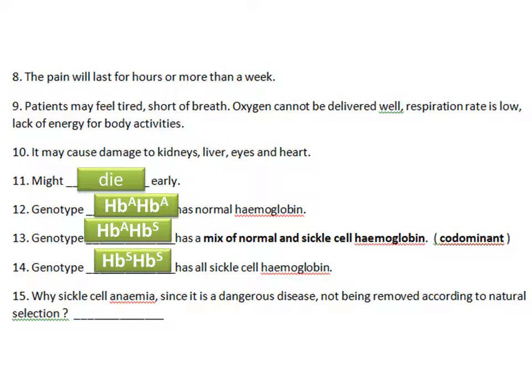Number 14. If it is both S, all the red blood cells will be sickle shaped. Very dangerous. So number 15, why is sickle cell anemia, since it is so dangerous, not removed by natural selection? By right, they should diminish, they should all die and no longer exist on earth. But why are there still sickle cell anemia patients? The answer is because of one word: malaria.